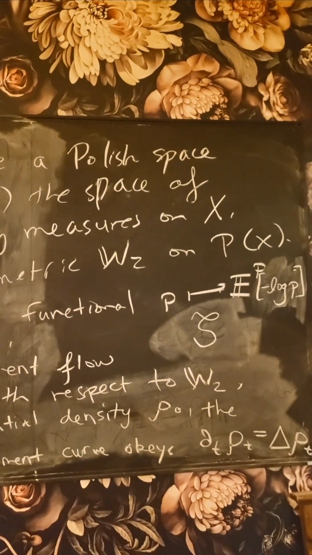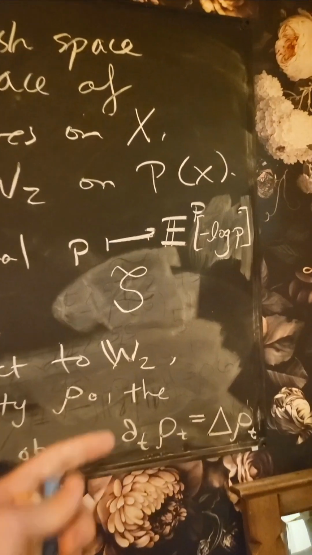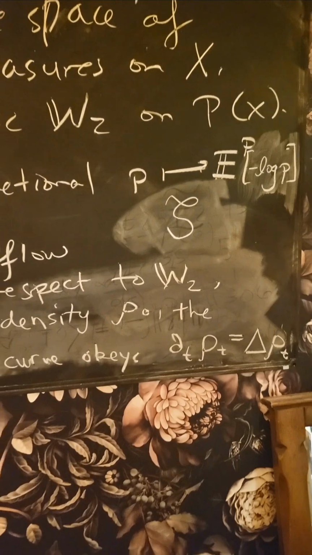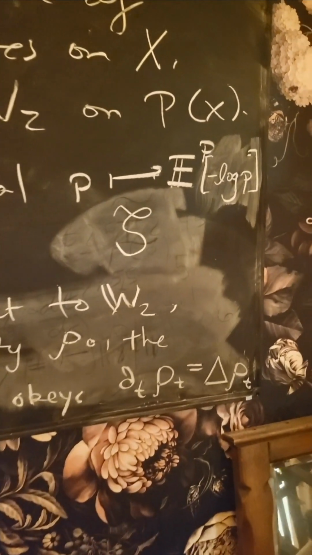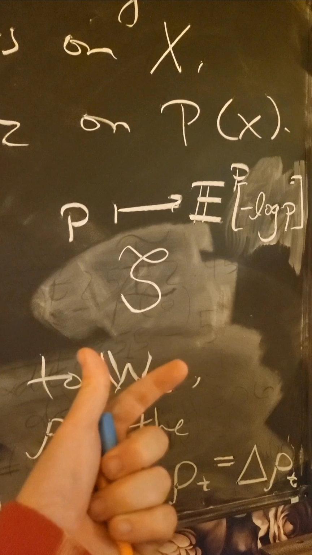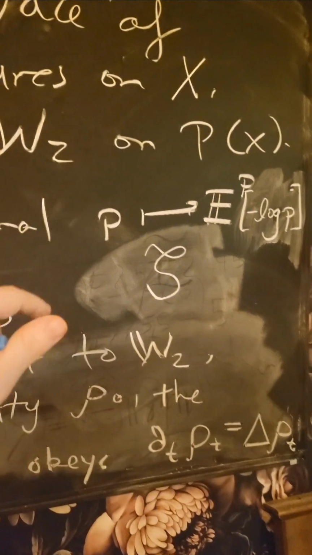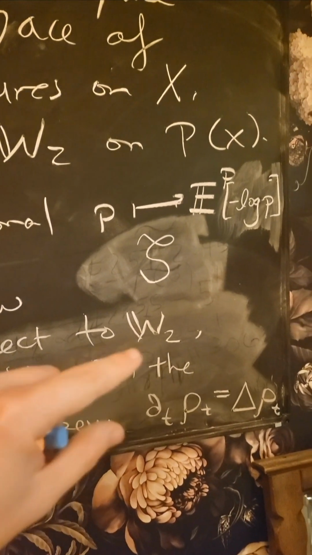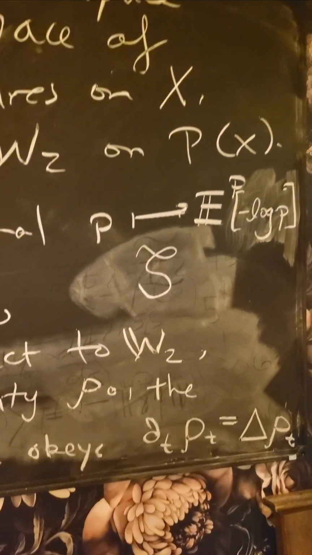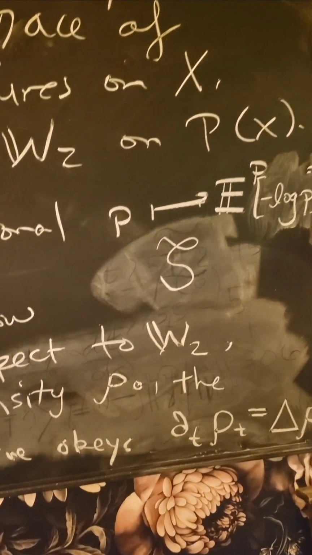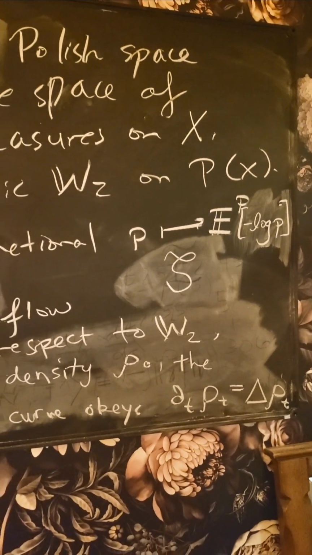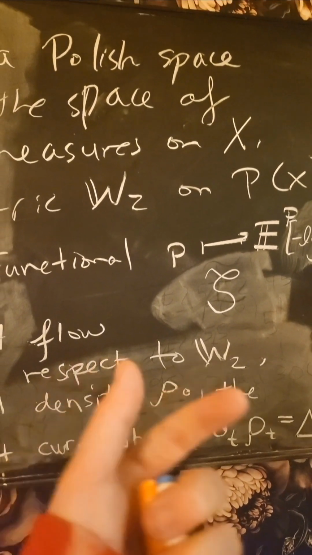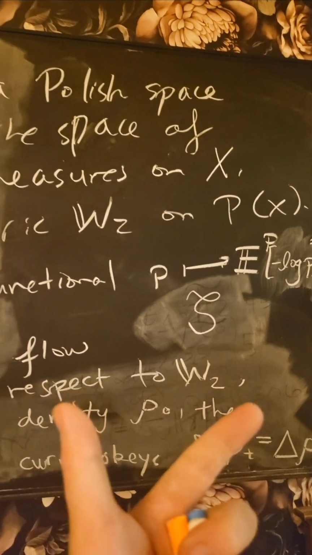Without this metric, there are other functionals whose gradient flow is the heat equation, but they're with respect to a metric which is more of a vertical measure of distance between the probability distributions. So like if I had two Gaussians, I'd be integrating, for example, the total variation norm. If I take two Gaussians and I integrate the absolute value of the pointwise difference of their densities with respect to the Lebesgue measure over the entire space, that's going to give me the total variation norm, but that's more of a vertical notion of distance. It doesn't capture the horizontal notion of distance between probability measures.